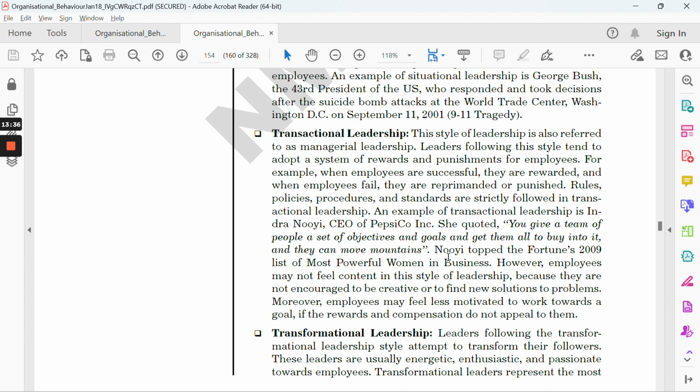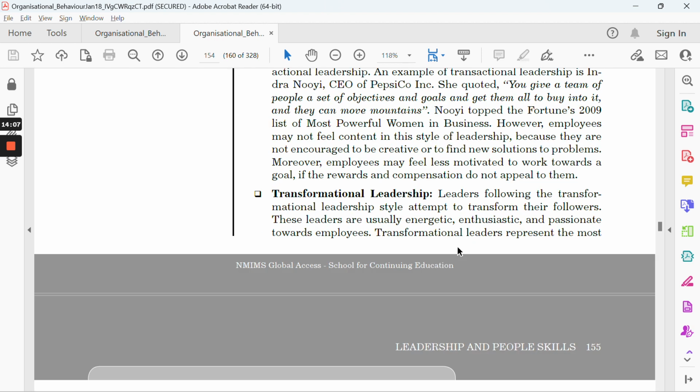Then the next is transactional. Transactional is also known as the managerial skill, where they adopt a style of rewards and punishments, right? When you do good, you get rewarded. If you do bad, you get punished. So you can say that transactional is more relatable towards Karan, right? But in the case of Karan, he's always being rewarded, he never punishes anyone. So you can say 70 to 80% is relatable, but yes, there is scope that some other leadership style may fit in.